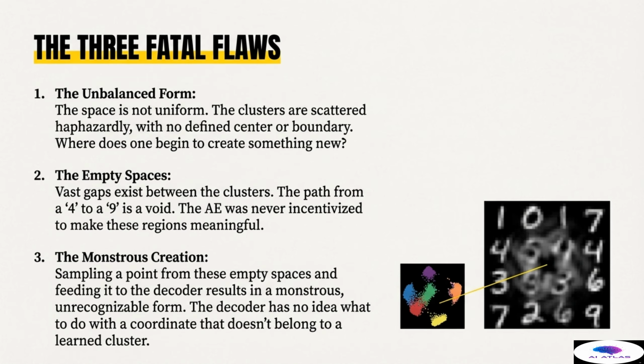The decoder simply has no idea what to do with a coordinate that does not belong to a cluster it has learned. It is like asking a dictionary program to define a word that does not exist and has never been used. This inability to generate anything meaningful outside of its training distribution confirms that the autoencoder is a great forger, but a terrible creator. It needs a soul, and that soul is discipline.